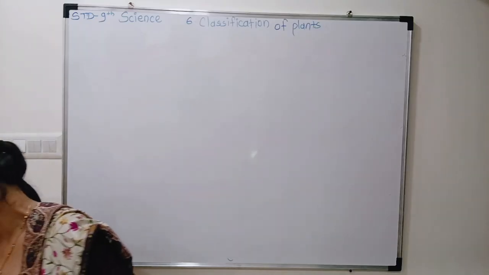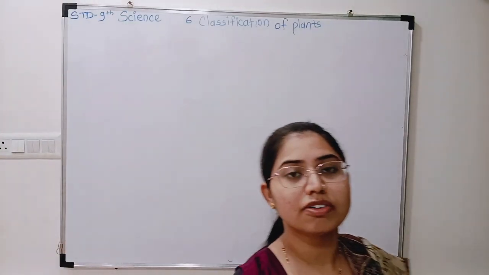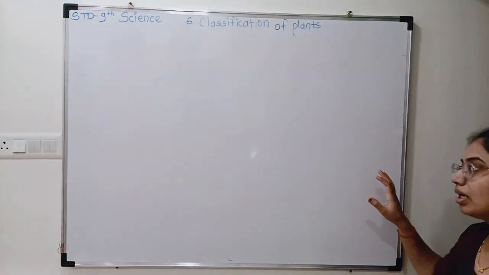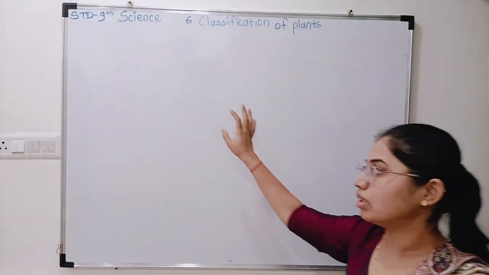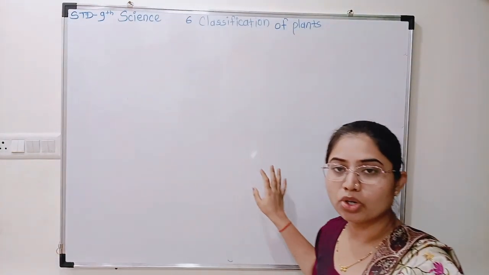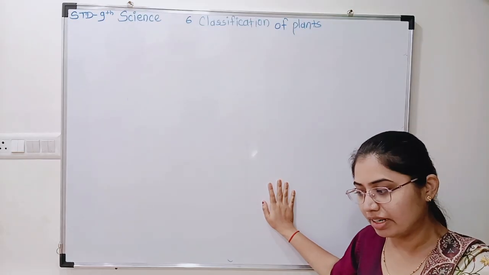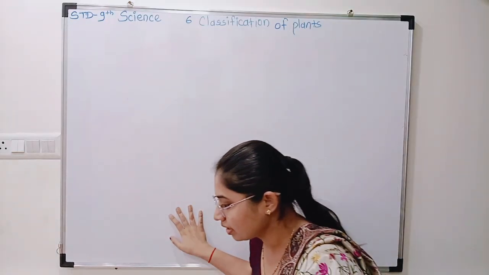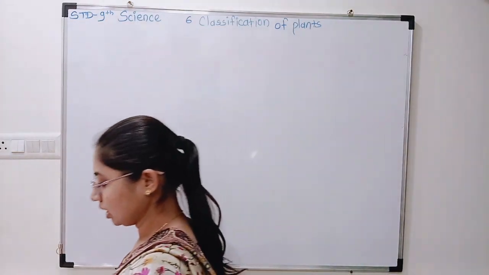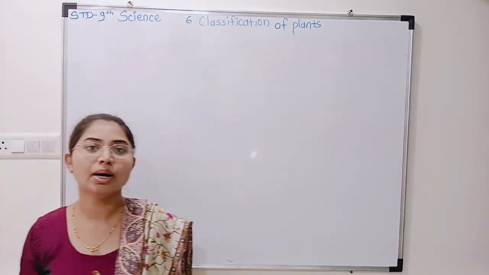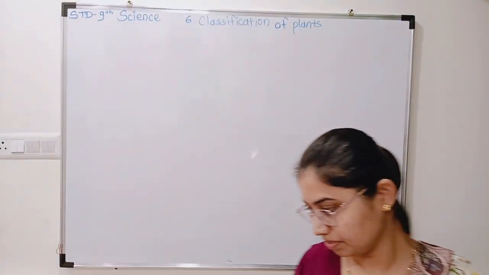Now we will learn the classification of kingdom Plantae. Till this point everyone knows kingdom Monera, Protista, Plantae, Fungi and Animalia, right? From those 5 kingdoms, now we will learn the classification of kingdom Plantae.